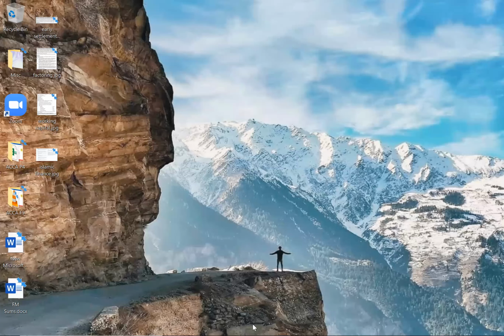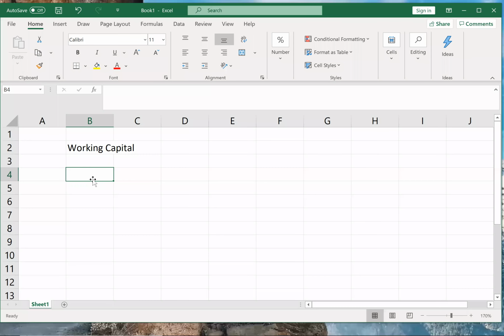Very easy. The chapter is pretty easy. Okay. So working capital, even though the chapter is easy, it has been asked many times in the exam. So let us see what they are focusing on right now. They will not be focusing on operating cycle, but they will be focusing more on your actual working capital requirement, then factoring and early settlement discounts. So that is what you will expect in the exam.